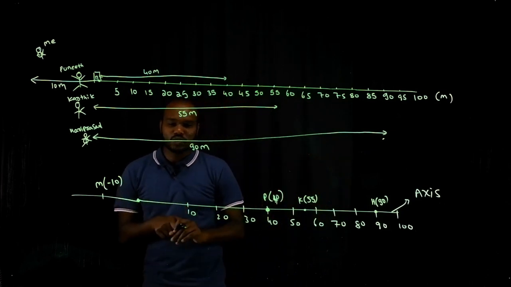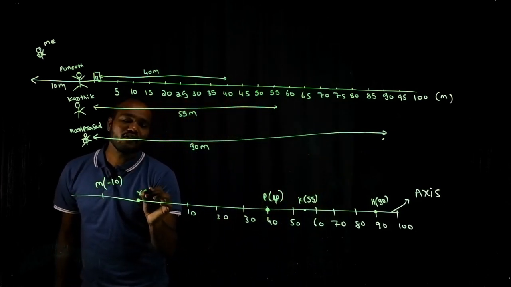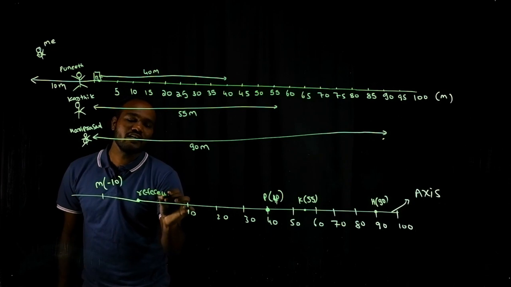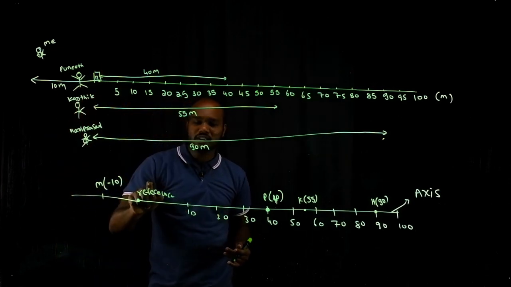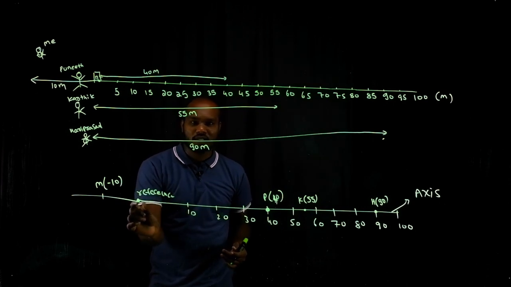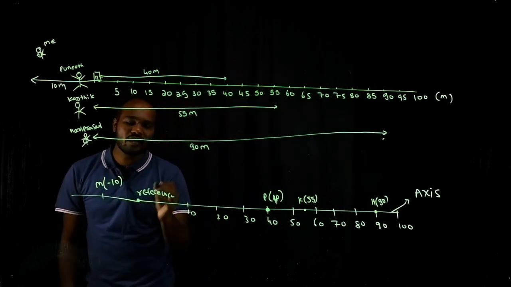Is that clear? So now this is a reference point. This is a reference point from where I am looking, right? I look from home, right? Here the reference point is this point. So this reference point is called as origin.